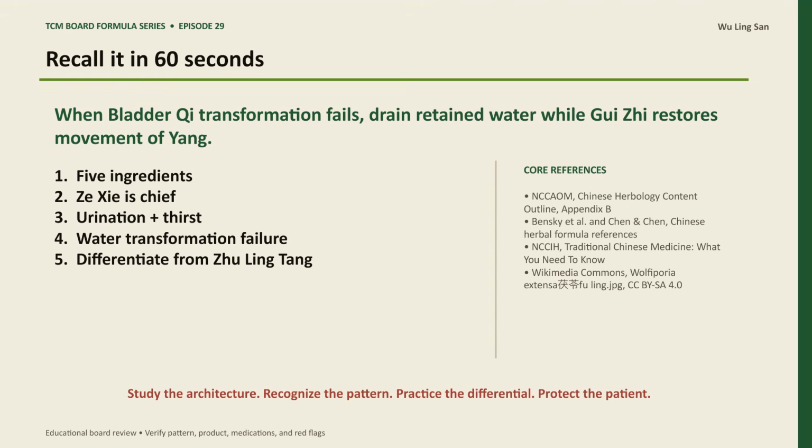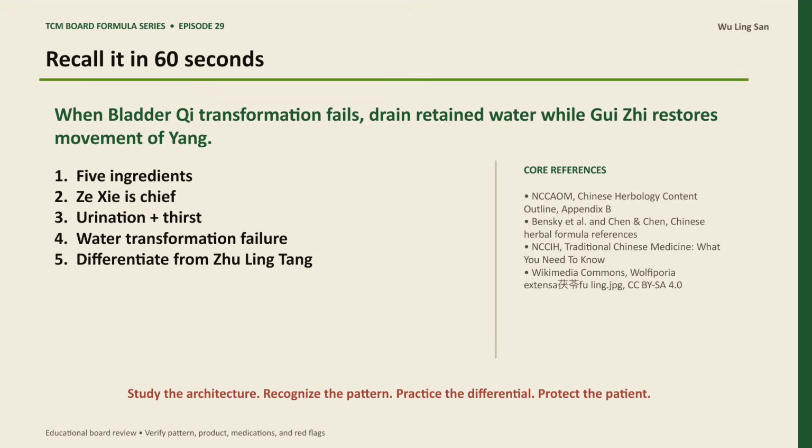Finish with 5 board pearls. Number 1. 5 ingredients. Number 2. Ze Xie is chief. Number 3. Urination and thirst. Number 4. Water transformation failure. Number 5. Differentiate from Fu Ling Tang.